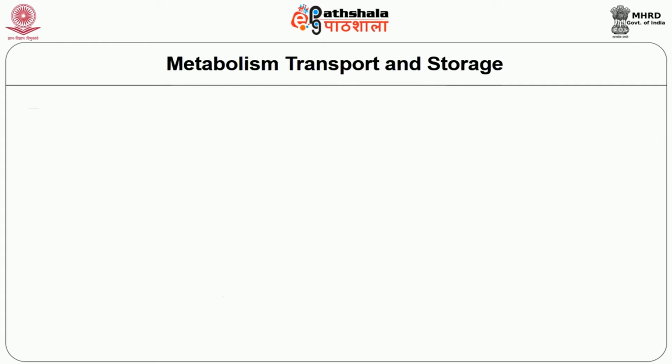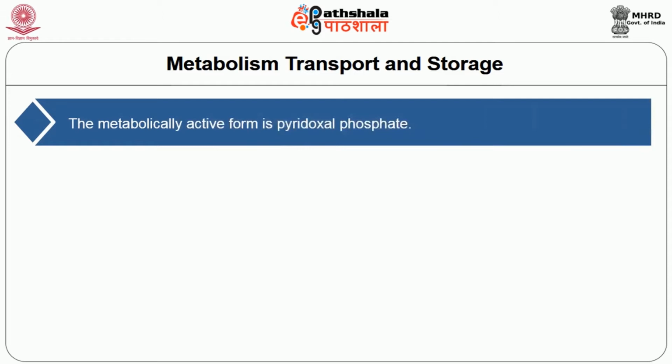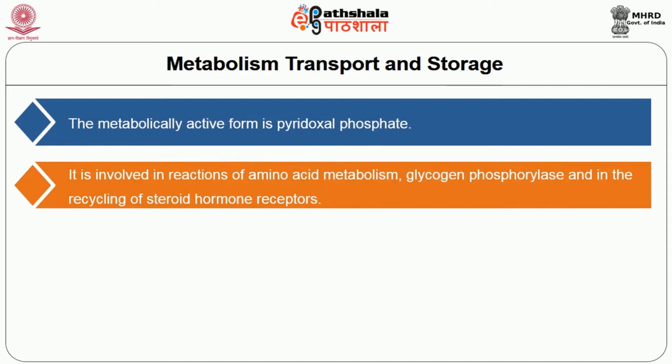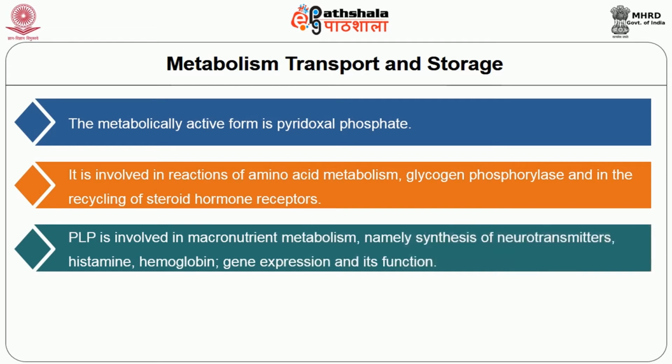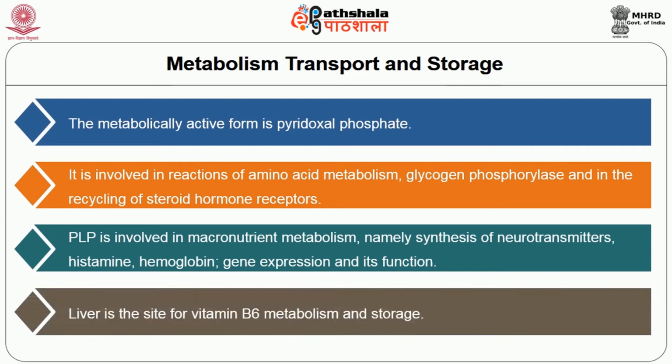The metabolically active form of this vitamin is pyridoxal phosphate, and it is involved in reactions of amino acid metabolism, the glycogen phosphorylase, and in the recycling of steroid hormone receptors. PLP is involved in macronutrient metabolism, namely synthesis of neurotransmitters, histamines, hemoglobin, gene expression and its functions. Liver is the site for vitamin B6 metabolism and storage.